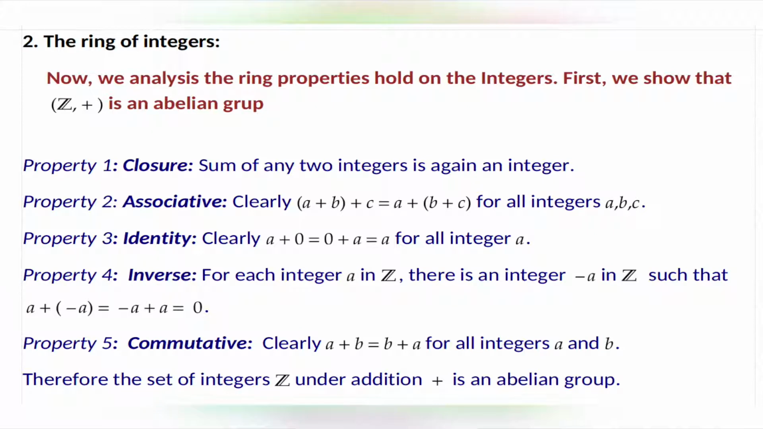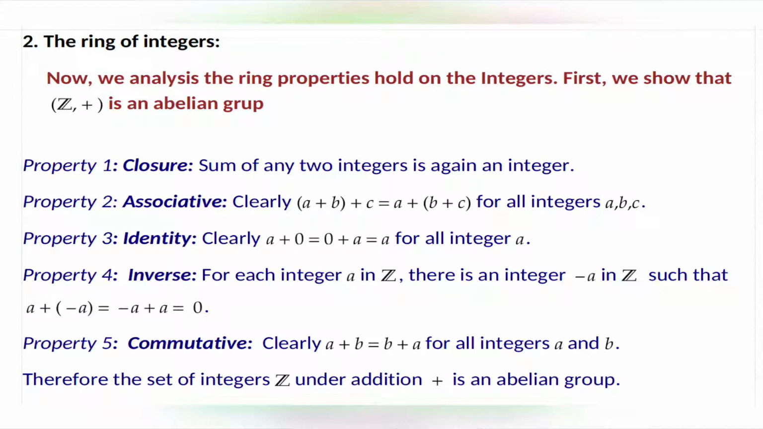Now we analyze the ring properties that hold on the integers. First we show that integers under addition is an abelian group. The first property is the closure property. The sum of any two integers is again an integer. The second property is associative. Clearly (a plus b) plus c equals a plus (b plus c) for all integers a, b, c.